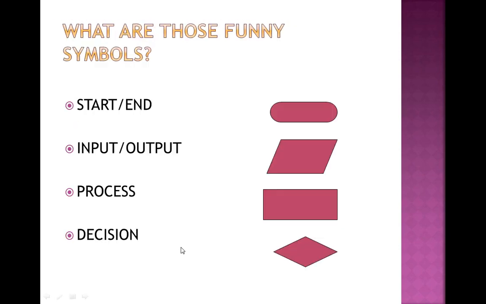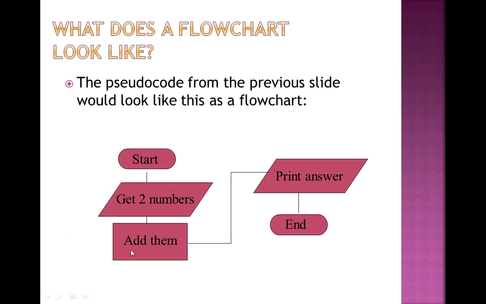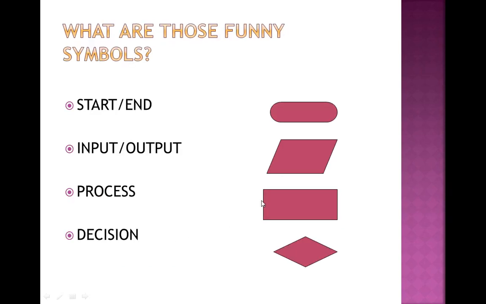Then next is processing. If you want to process something like addition or subtraction, means if you want to perform some operation, that is represented by a rectangle. This is a rectangle box. So this is a processing box, for example add the two numbers.